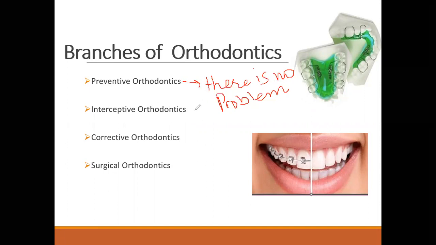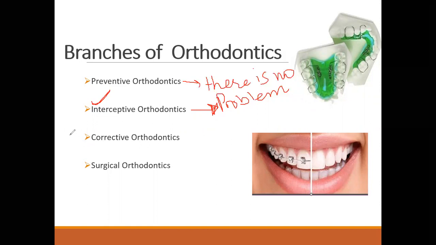Interceptive orthodontics means there is a partial problem present, and you intercept. The word is again telling you that intercept means you are interrupting in between. The problem is lying there, but you do not allow it to reach an extreme level. So interceptive orthodontics is done when there is a problem lying in the arch, and you interrupt it in between to prevent the problem from occurring at a more extreme level.